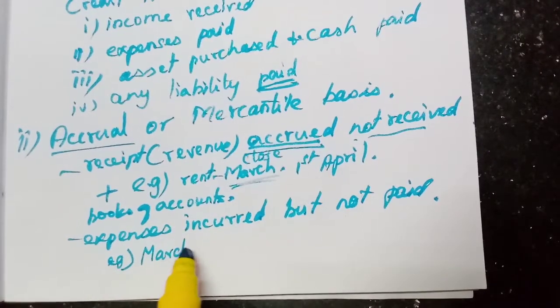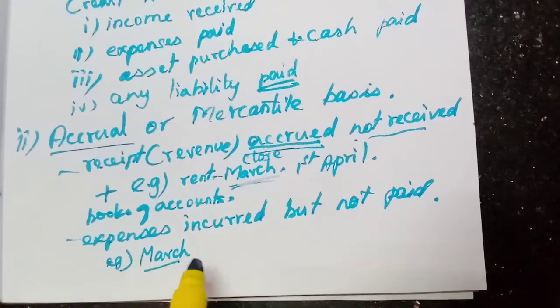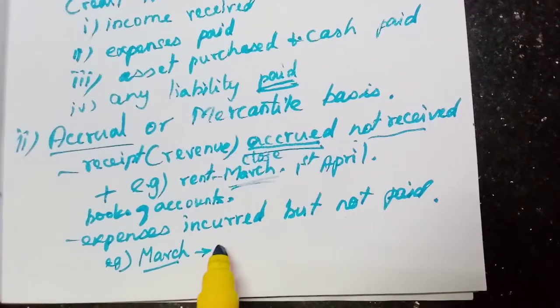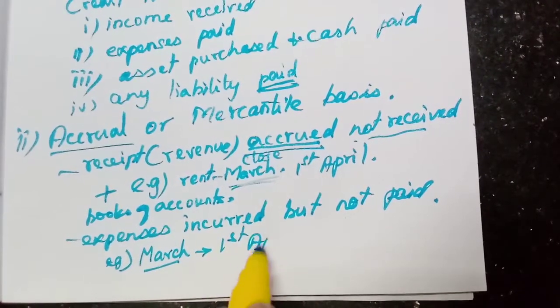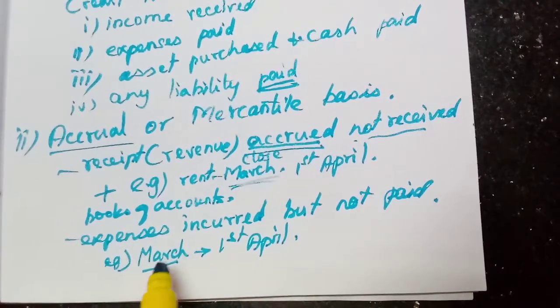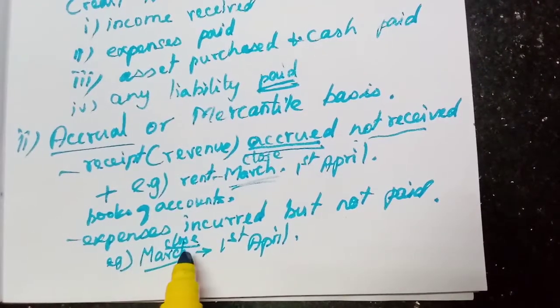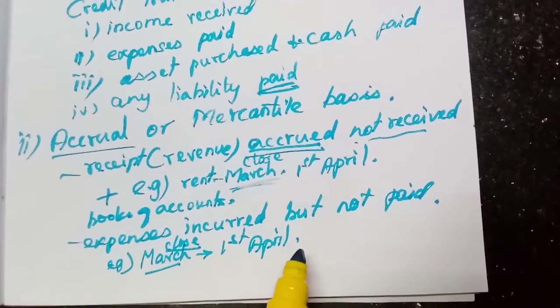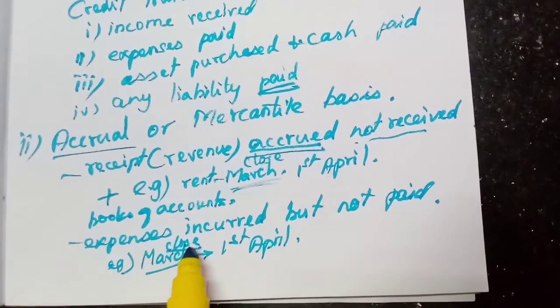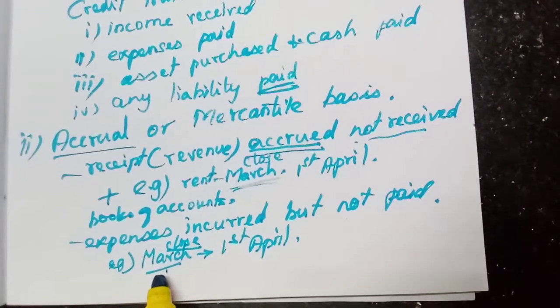At the end of the month. For 1 month if they work only, when will we pay the salary? On 1st April they will pay the salary. Okay. But we are closing this in the month of March. Books of accounts close on March 31st. So this expense is already incurred. They have worked for the whole month. So that is related to that year's expenditure.